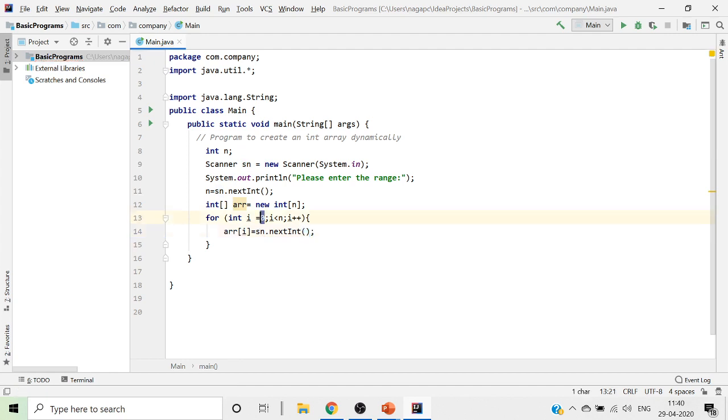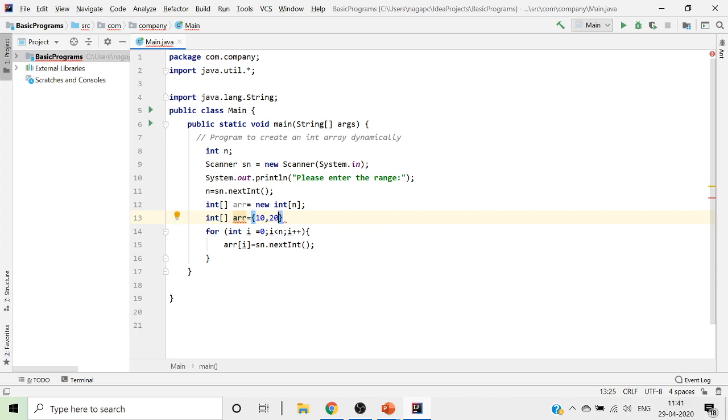For the first iteration, i value is 0. Then we get arr of 0, which means you are nothing but creating an integer array. In the first iteration, you will get this value, whatever you read from the keyboard. If I am reading 10, अगर मैं 10 रीड करता हूं तो ऐसा क्रिएट हो जाएगा. जब ये फर्स्ट फॉर लूप रन हो जाएगा तो ऐसे मुझे arr में वैल्यू आ जाएगा. सिमिलरली जब सेकेंड टाइम ये रन होता है तब सेकेंड वैल्यू आ जाएगा जो मैं यूजर से रीड करता हूँ.